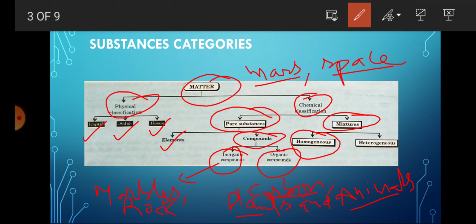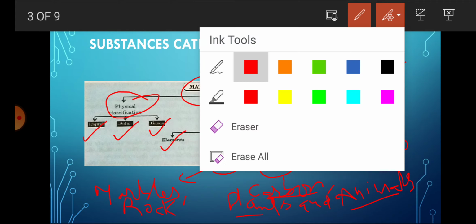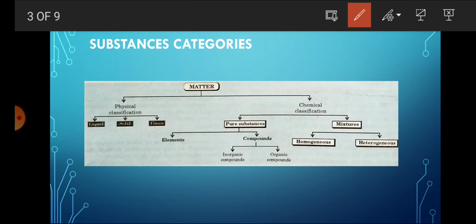A homogeneous mixture is a type of mixture where two substances are mixed with each other uniformly. One component is uniformly mixed with the other component. But in a heterogeneous mixture there is no uniform distribution of one substance into the other; one substance is not uniformly distributed in the other one.